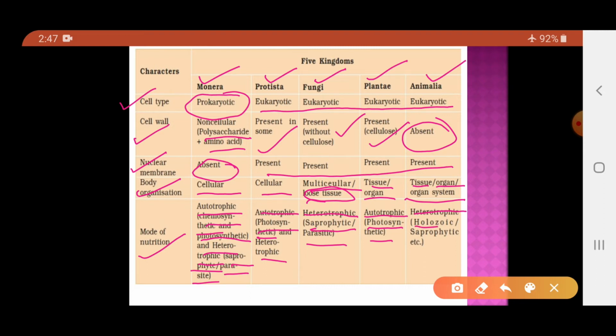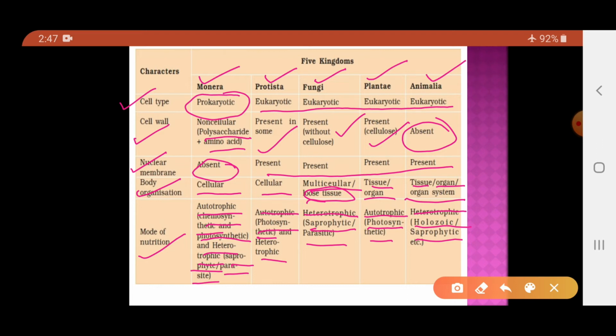They may be holozoic. Holozoic means they ingest the food, they take in the food, then digest that food. Finally, the digested food will be transported to the cells, and in the cells that particular food will be used. That is, they will assimilate the food. Or they also may be saprophytic, which means they feed on the dead and decay of the organisms.